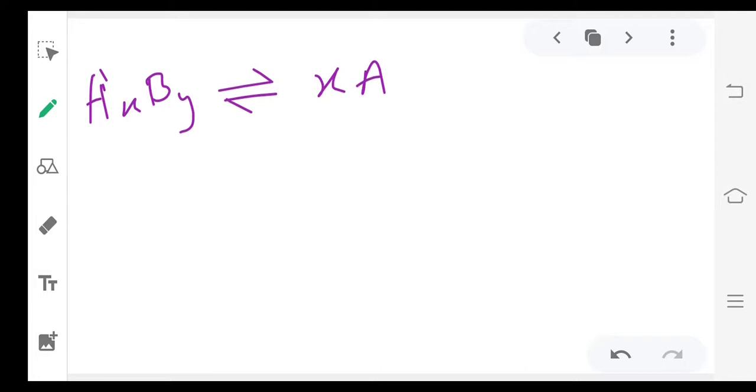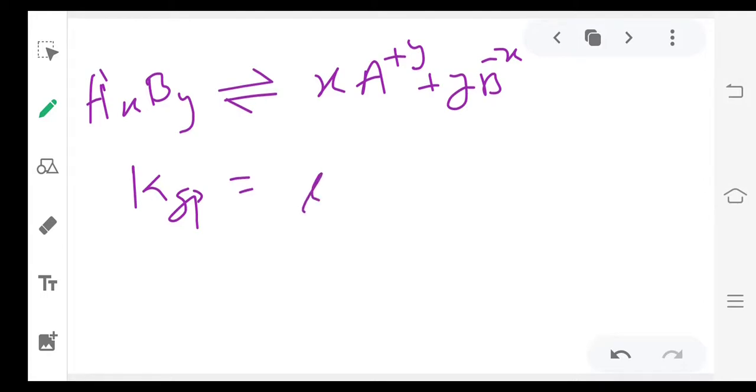See, suppose the salt is AxBy. If it undergoes dissociation, you will get x A power y plus and y B power x minus. So if you want to write KSP for this, that is